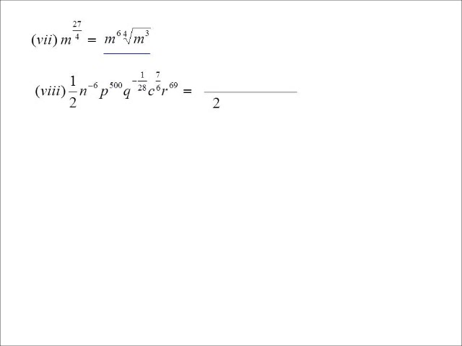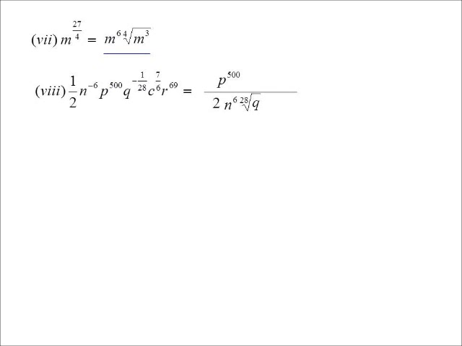All right, so 1/2 is already decided for me. 1 goes on top, 2 goes on bottom, but as you know with algebra, if I'm going to put some pronumerals down, we don't worry about writing the 1. -6, so that's on the bottom. Positive 500's on the top. Oh, minus 1 on 28, so it's on the bottom. 1 on 28, oh, that's the 28th root of q.